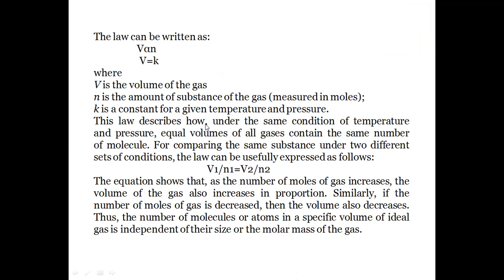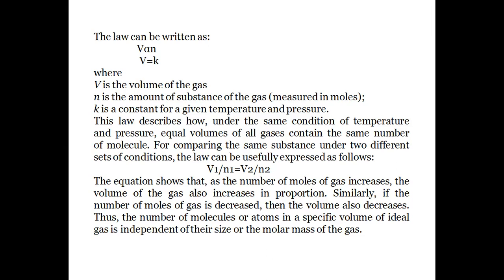So this law describes that under the same conditions of temperature and pressure, equal volumes of all gases contain the same number of molecules. Meaning at constant temperature and pressure, equal volumes of gases contain an equal number of molecules.